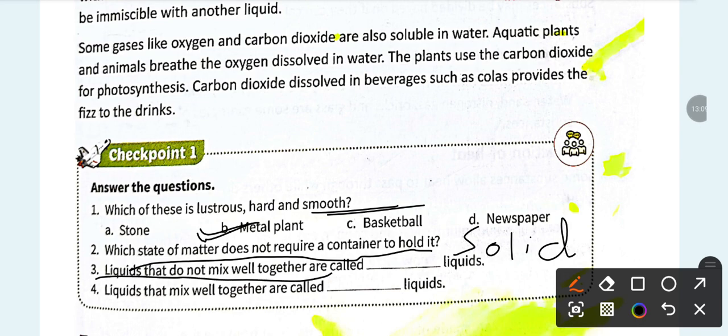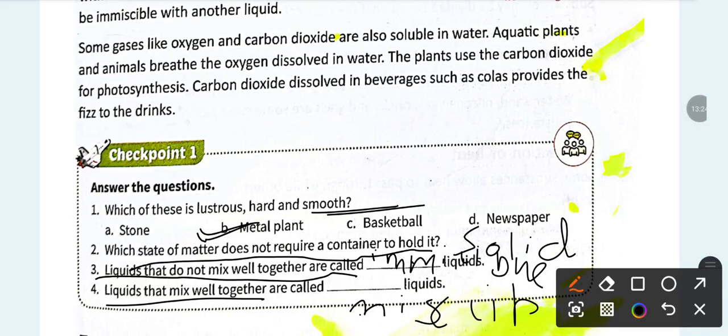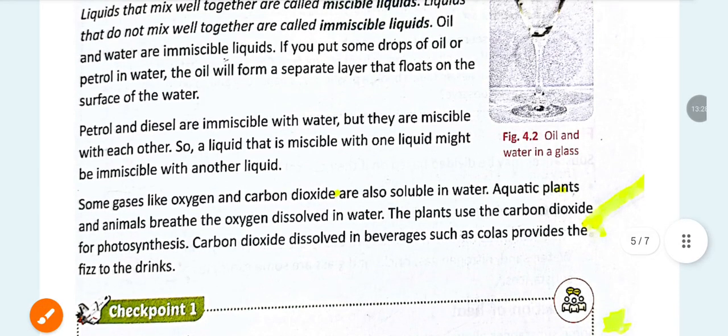Liquids that do not mix well together are called immiscible liquids, as we have just studied. Liquids that mix together are known as miscible liquids, because everything is given here, as you can see.